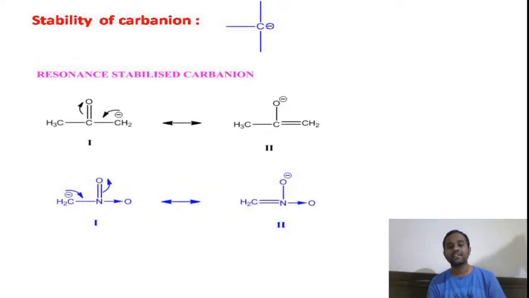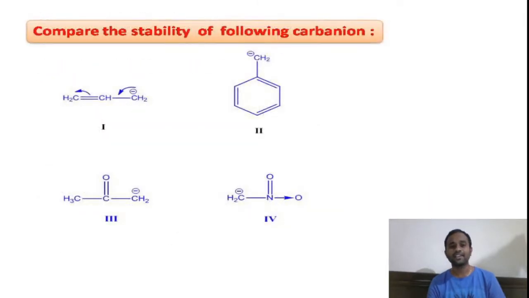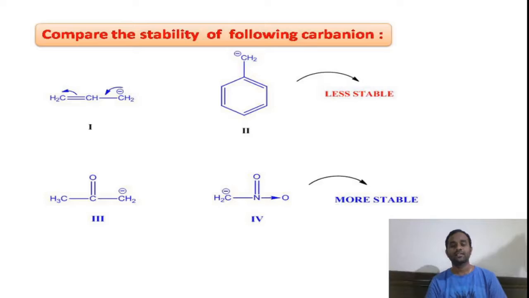Whereas in these compounds, the minus charge is carried by the more electronegative oxygen atom. So thereby we can say that the first and second type of resonance structures are less stable, whereas the third and fourth carbon anions are more resonance stabilized, because in these the negative charge is carried by the more electronegative oxygen atom. They are more resonance stabilized, right? So in this way we can compare the stabilities of the carbon anion.